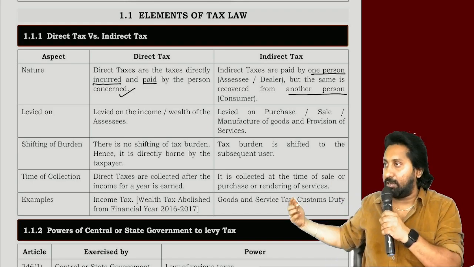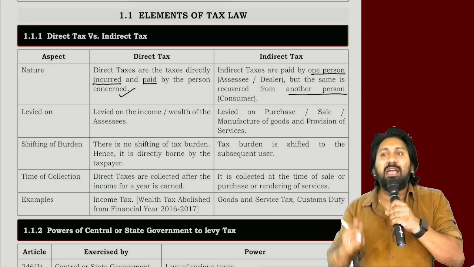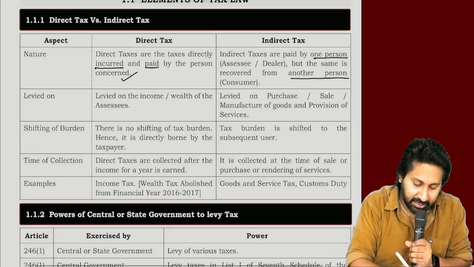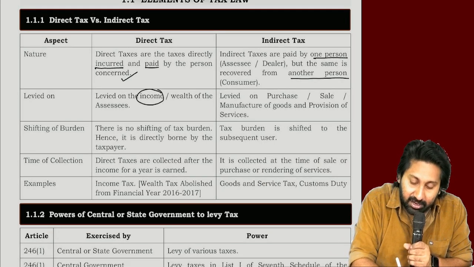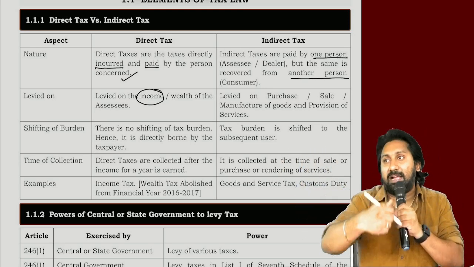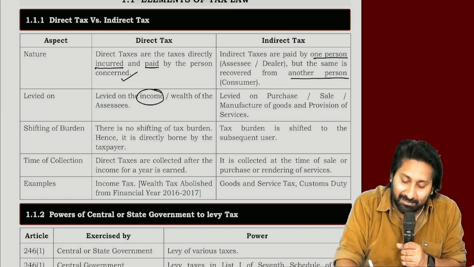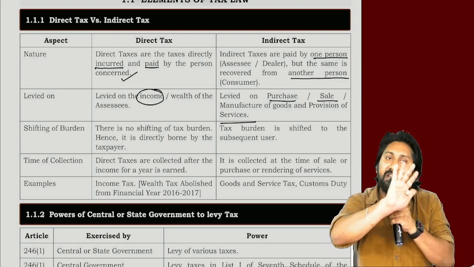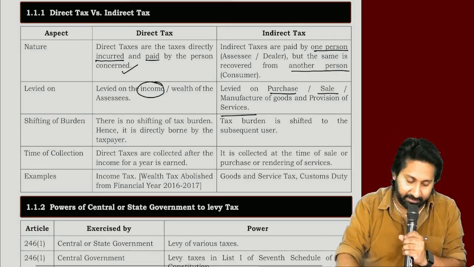Though trader will pay, but from whom they collected? From the customer they collected and they paid. Next. Levied on. That's what I said. Income is the main requirement in case of income tax. But indirect tax is not on income. It is on purchase, on sale, manufacture, service provider, everything. Indirect taxes will be levied.